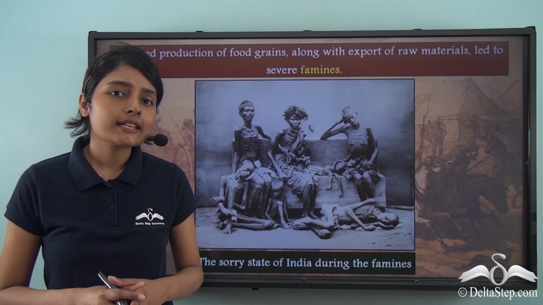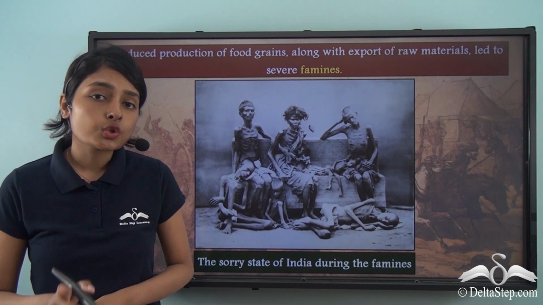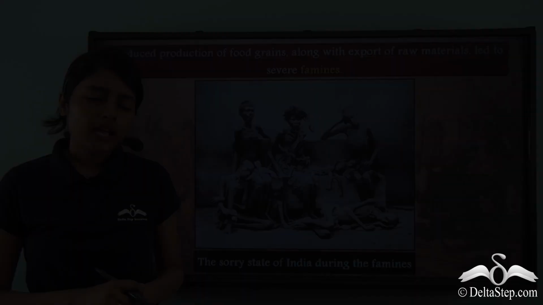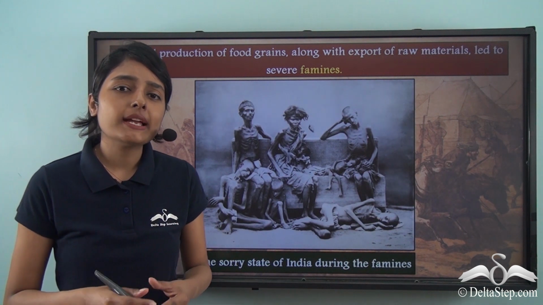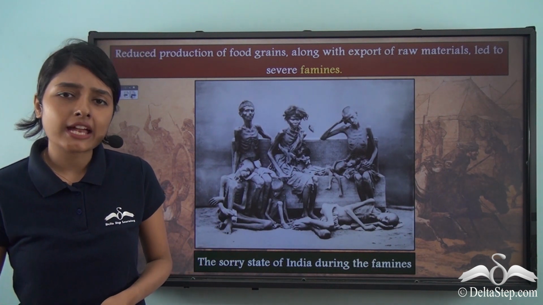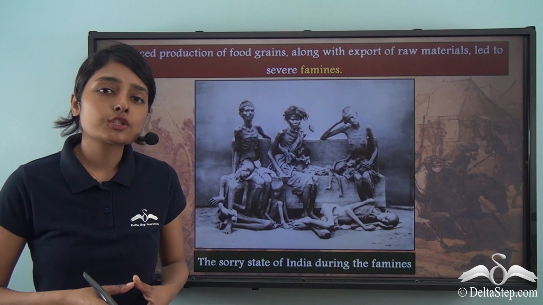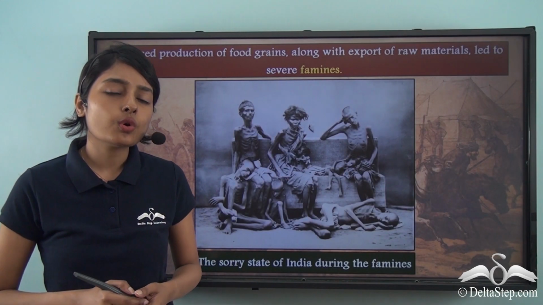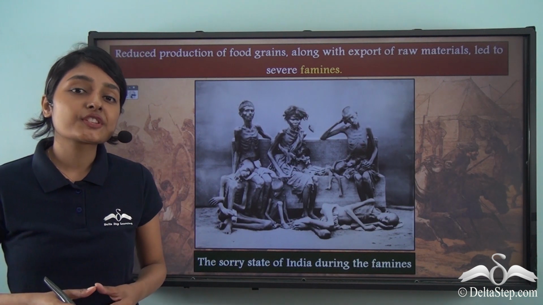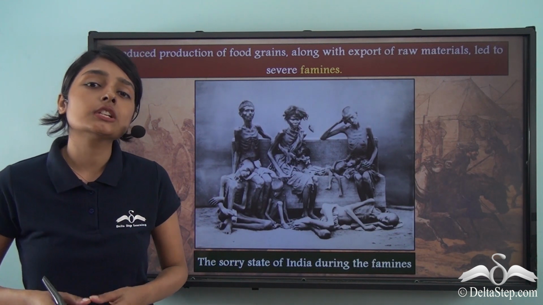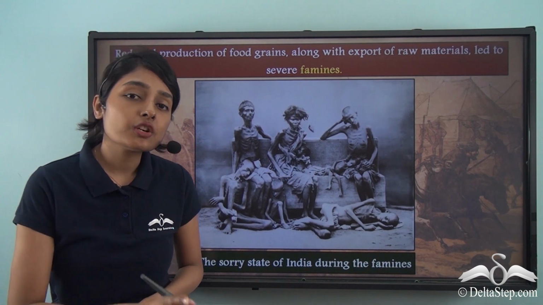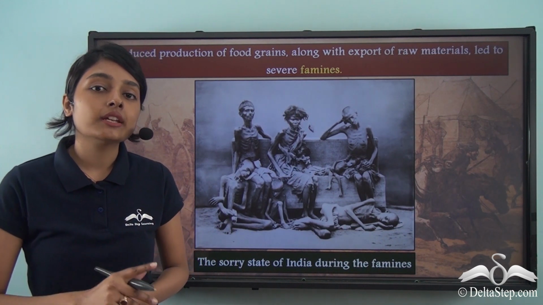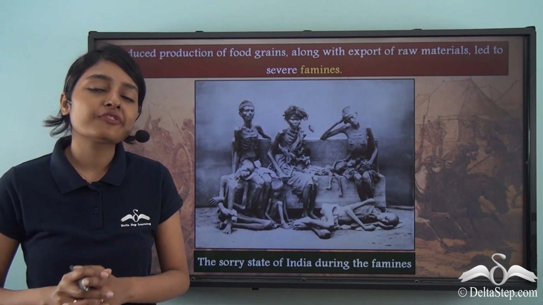Cash crops like cotton, jute, or even indigo. Now, when the farmers were compelled to grow more and more cash crops, they were not able to grow food grains for themselves. And you'll be surprised to know that the indigo farmers were often beaten and brutally tortured if they produced any kind of food grain apart from the cash crop of indigo.